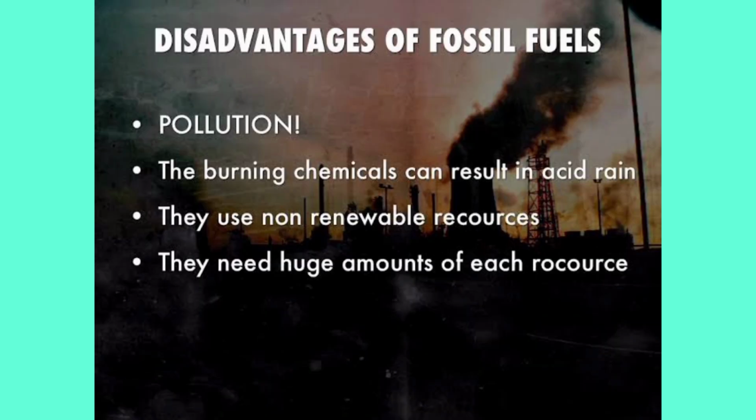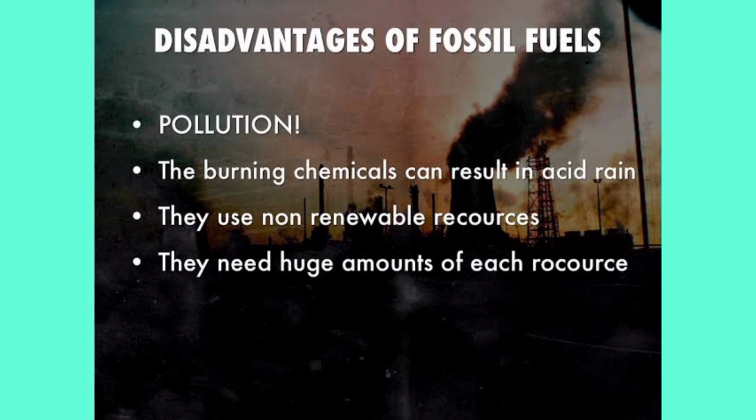So if fossil fuels have advantages, they must have disadvantages as well. First point is pollution. Pollution is produced when we burn fossil fuels. When we burn fossil fuels, heat and energy are produced, and that heat and energy also go into the air along with the smoke produced by burning of fossil fuels. That smoke containing harmful chemicals goes into the air and pollutes the environment. So the natural environment gets disturbed and it creates pollution. That pollution may result in different harmful diseases. It may cause asthma and different breathing issues.